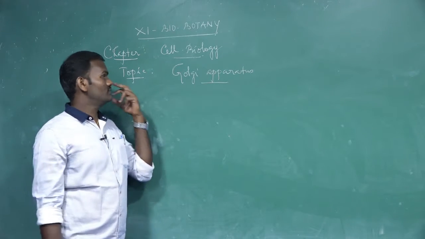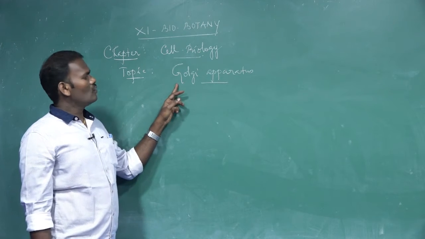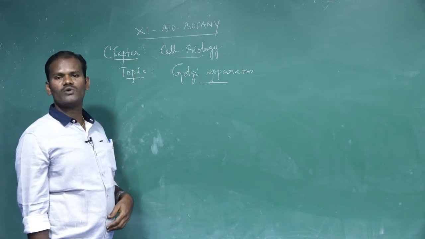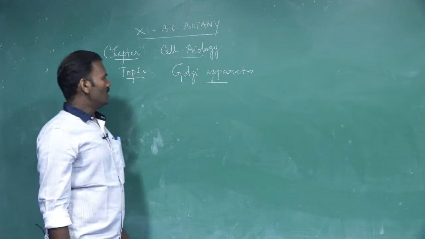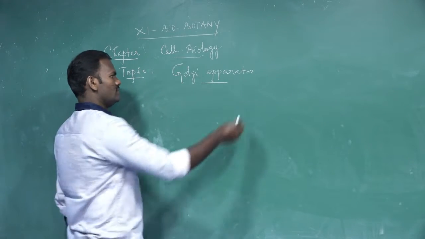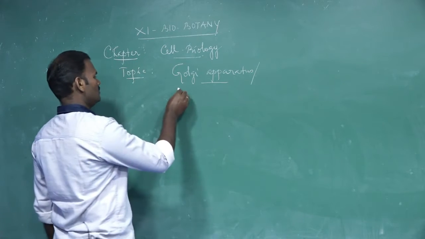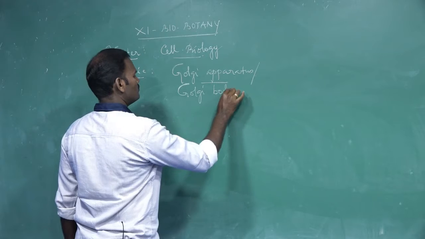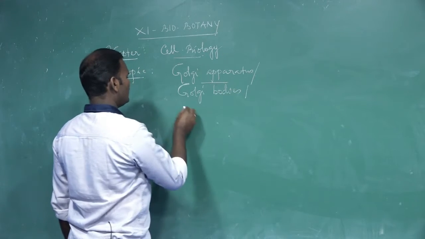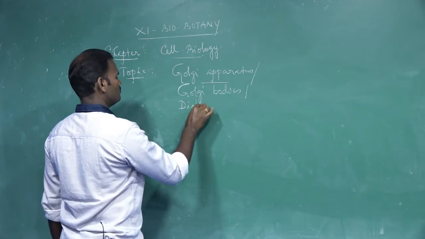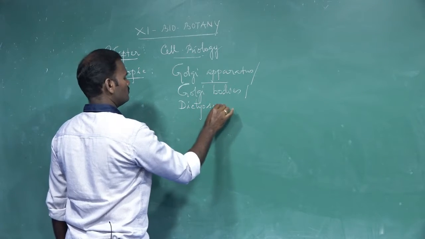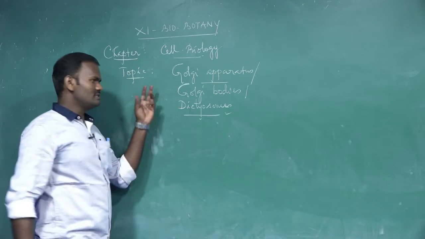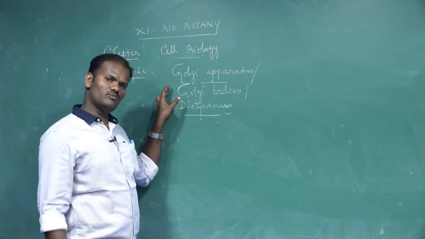In these videos we are going to discuss two cell organelles of cytology or cell biology: the Golgi apparatus, and another one, mitochondria. These are the two topics we are going to discuss now. The Golgi apparatus is also called the Golgi body or dictyosome. It is one of the cell organelles present in the cytoplasm of the cells, both plant cells and